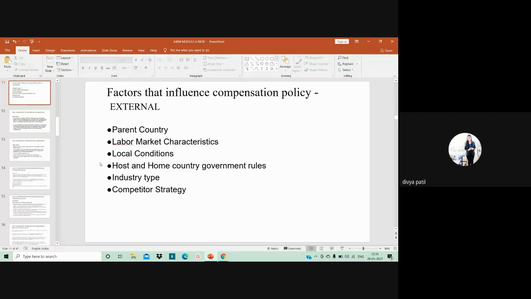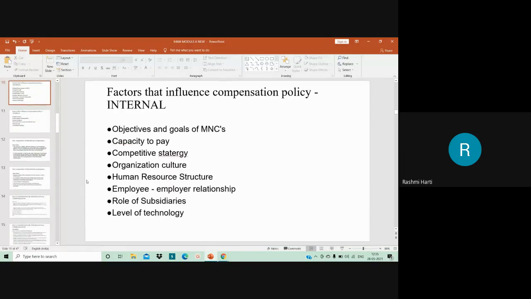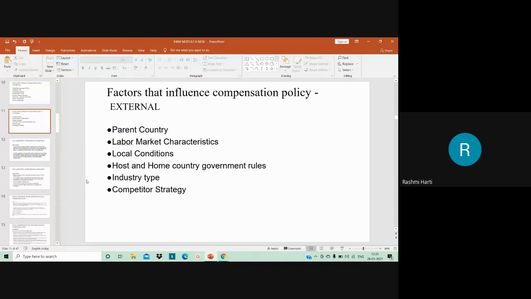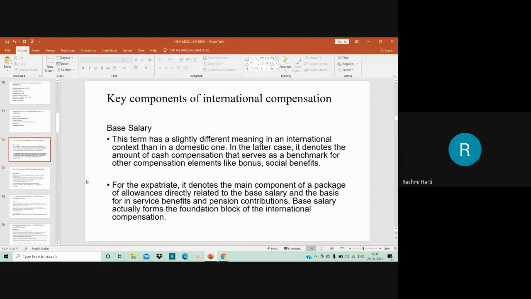Yes, ma'am. Okay. So yesterday we had stopped at factors influencing compensation, that is, the internal factors and the external factors. We had looked into various external factors, right? Then moving on to the next, my dear students, key components of international compensation. What are the various components of international compensation which are included in the compensation system?